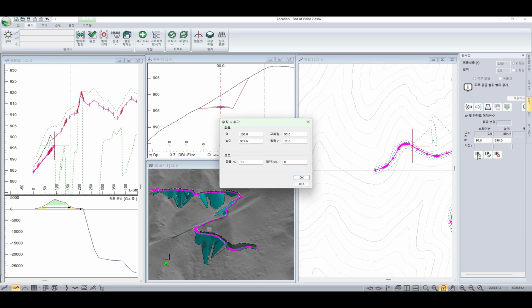We can continue along to the next one. So we want to go to station 145 at an elevation of 898.